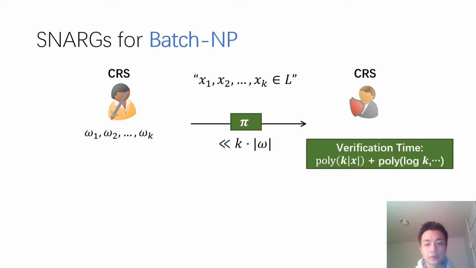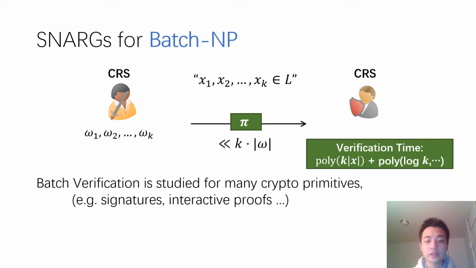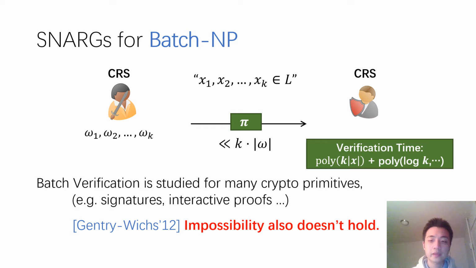Finally, the verifier can verify this proof in time that is only polynomial in the total length of the instances, plus some additional term that is only polylog in k. Batch verification is also very important and has been studied for many crypto primitives, such as signatures, interactive proofs, etc. Also in this setting, the Gentry-Wichs impossibility result doesn't hold.